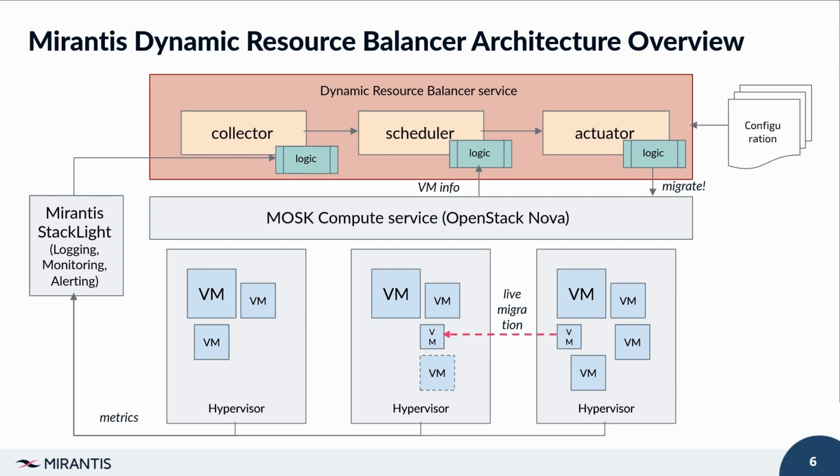In addition, the scheduler service talks to OpenStack Compute, or OpenStack Nova, as it is called, through its API to get additional information about the virtual machines, such as metadata. This metadata is used to make more precise decisions about moving the VMs around. So these decisions, after they're finalized, are handed over to the actuator service, which actually calls the OpenStack Nova API to initiate the live migration of the virtual machines from one hypervisor to another.